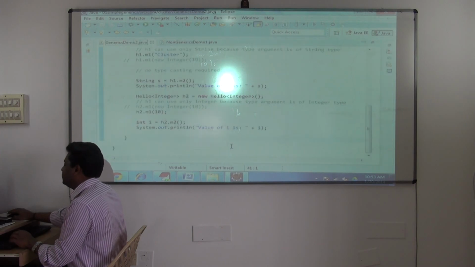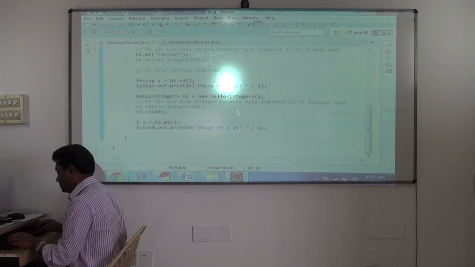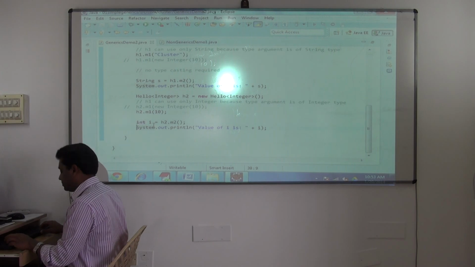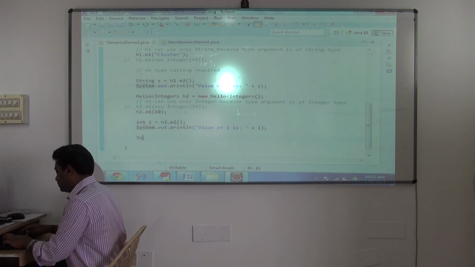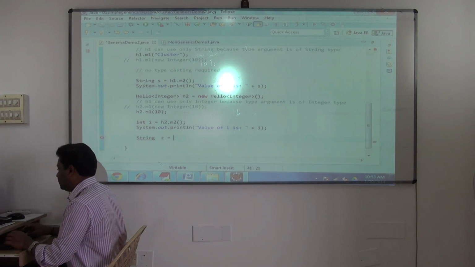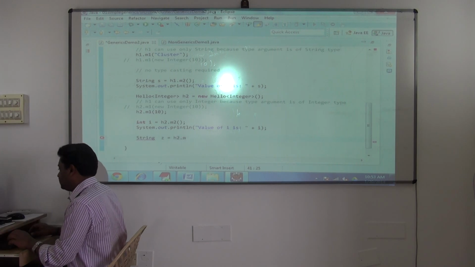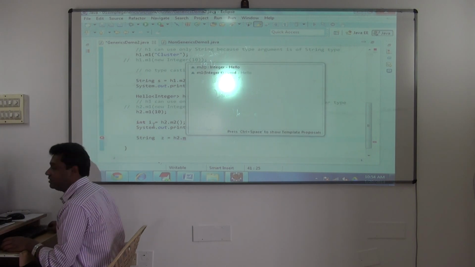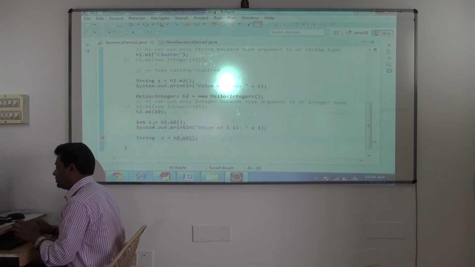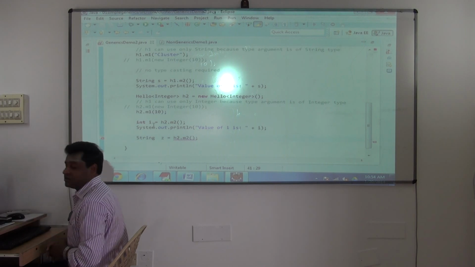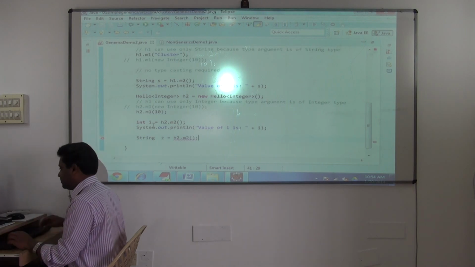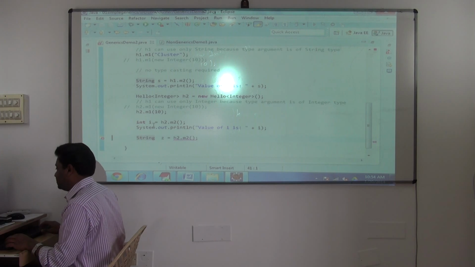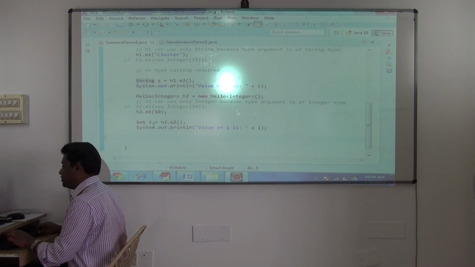And by chance if I try to say, String z is equal to h2.m2, no, it is very clearly telling, see here, control space, m2 return type is what? Integer. Very clearly it tells. Yeah. So this is the advantage now. Okay, so now this is how the generics works.